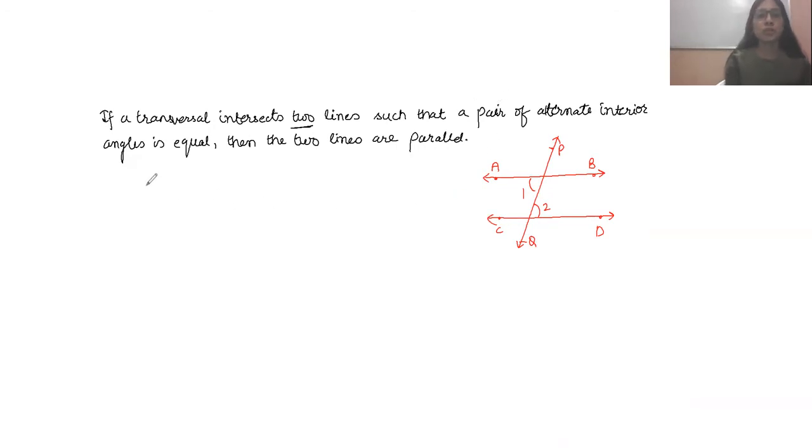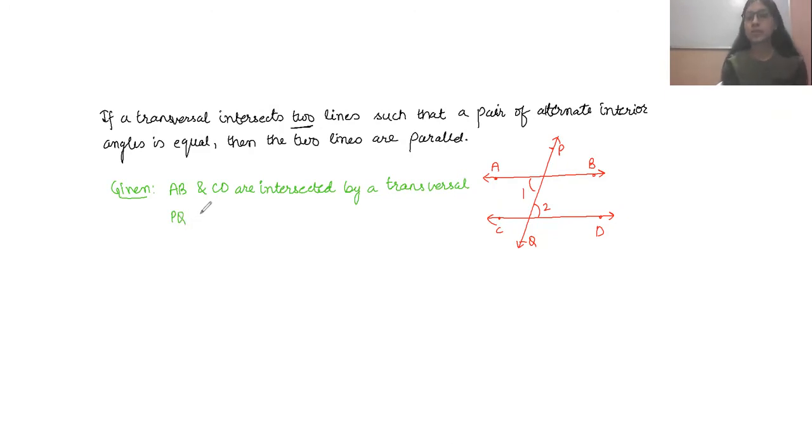So now see what is given in the question. It is given that AB and CD are intersected by a transversal PQ. We have clearly written that AB and CD are intersected by PQ.